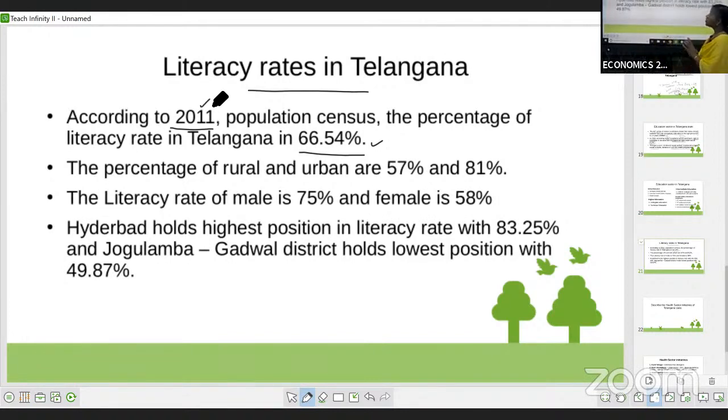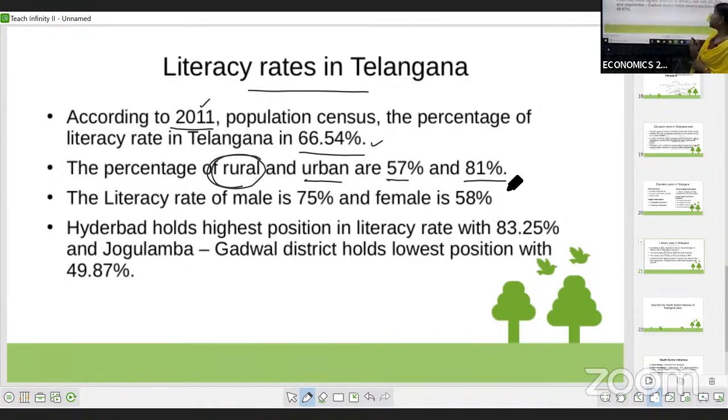In this literacy rate, if you observe, the literacy rate in rural areas is 57%, and in urban areas, meaning the cities, it is 81%.